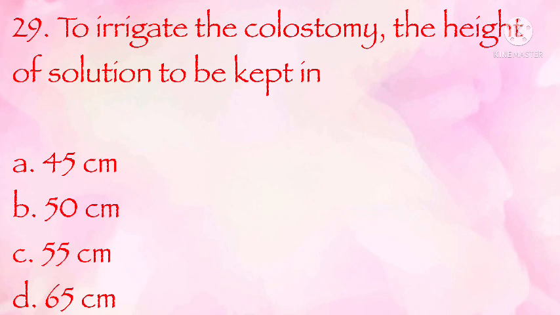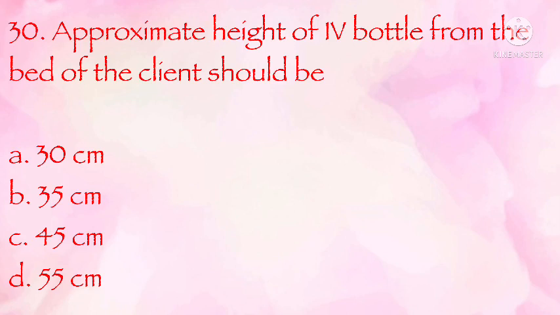To irrigate the colostomy, the height of solution to be kept is 45 cm, 50 cm, 55 cm, 65 cm. The correct answer is A, 45 cm. Approximate height of IV bottle from the bed of the client should be 30 cm, 35 cm, 45 cm, 55 cm. The correct answer is C, 45 cm.